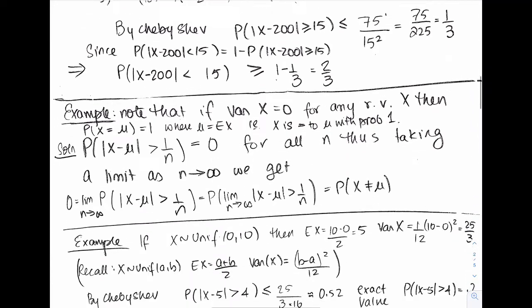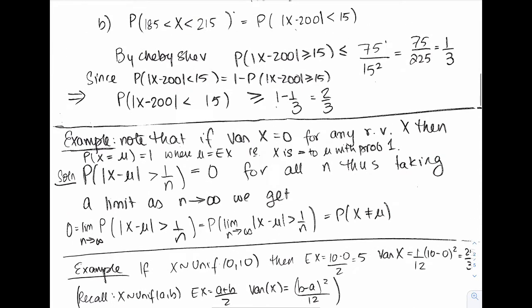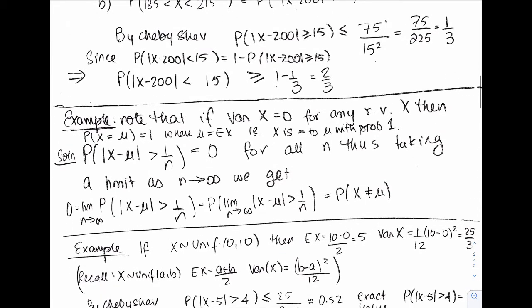All right, so let's move on to another example. Now, let's see. If the variance of a random variable is 0, then that means you know the variance, okay? Then let's see what happens. The probability of x minus mu, we're looking over here in this line, probability of x minus mu bigger than 1 over n is less than or equal to the variance over 1 over n squared, right? But 0 over anything, that's 0. So you know the probability of x minus mu being bigger than 1 over n is 0 for all n.